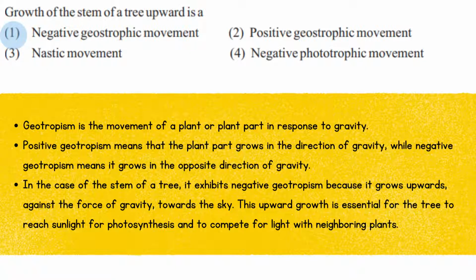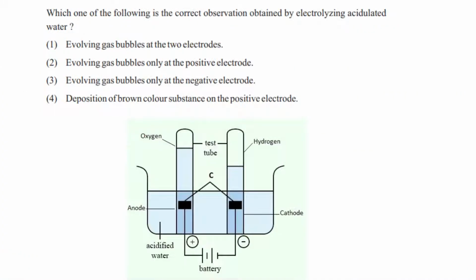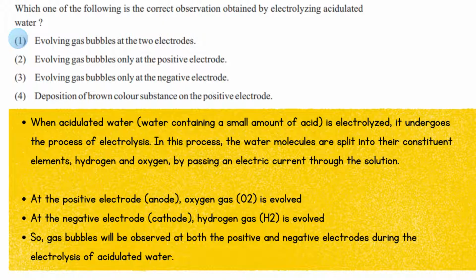Which one of the following is the correct observation obtained by electrolyzing acidulated water? The correct observation is that there are evolving gas bubbles at the 2 electrodes. When acidulated water, containing a small amount of acid, is electrolyzed, it undergoes the process of electrolysis. In this process, the water molecules are split into their constituent elements, hydrogen and oxygen, by passing an electric current